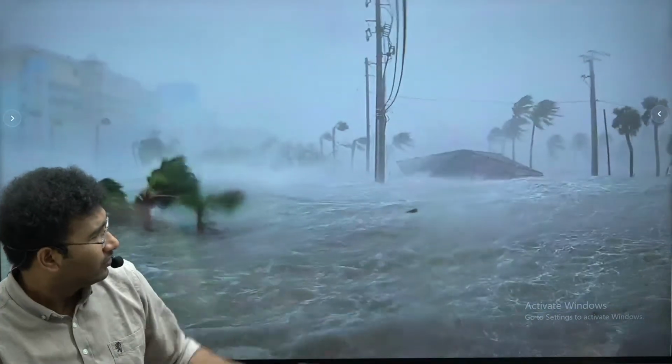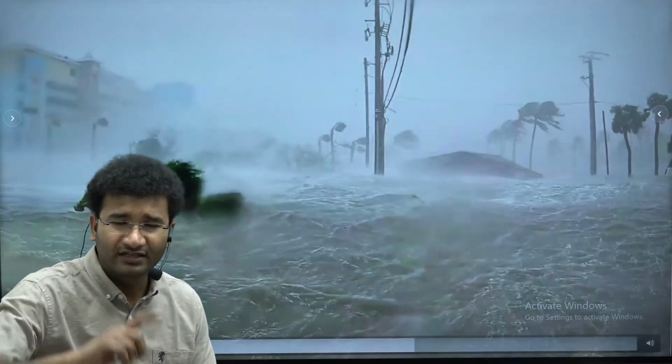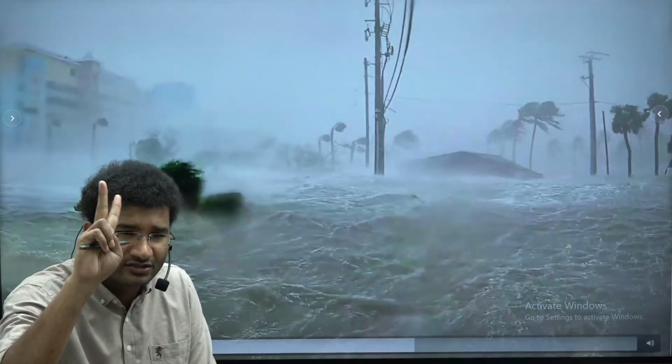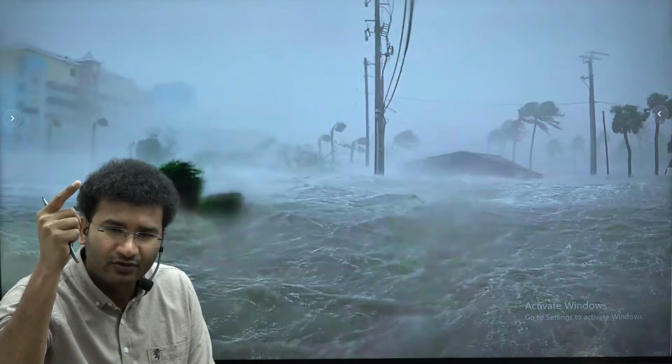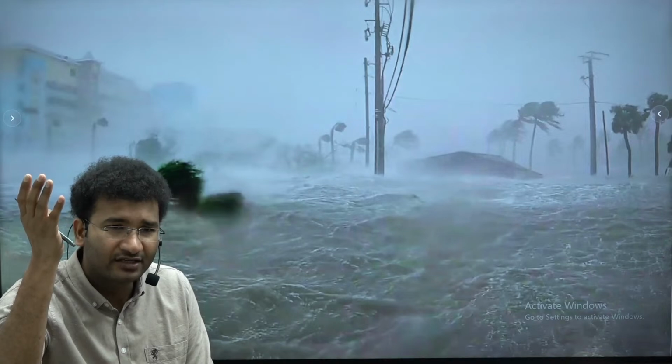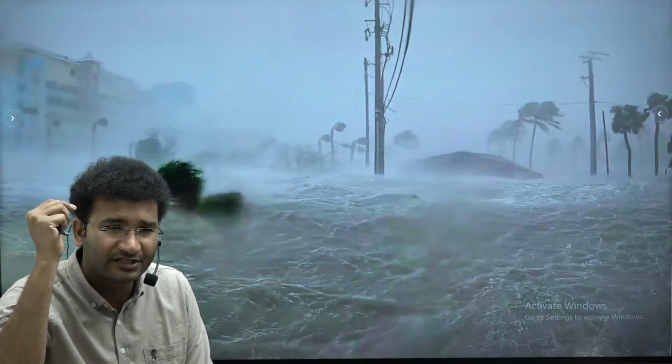So looking at this, you have to understand large scale infrastructure damage, loss of life, loss of biodiversity, and also displacement of the people. That means in a very short period of time, you have to displace the people. Shelter homes will have to be created. Along with that, you have to arrange food, water and shelter. If you are the district magistrate, the disaster management that goes into cyclone handling is a very large and tedious activity. You have to work taking multiple departments into confidence.